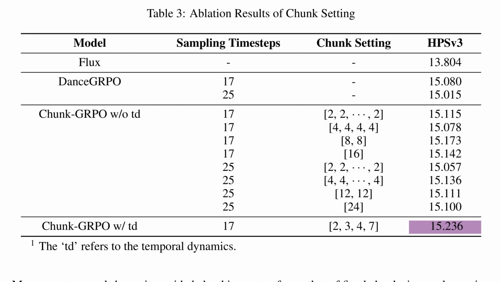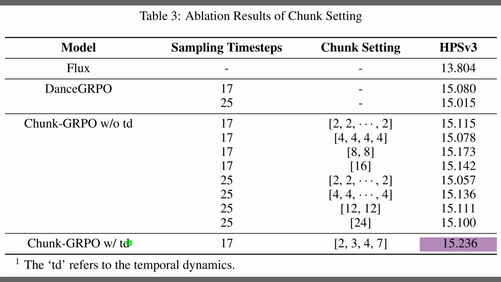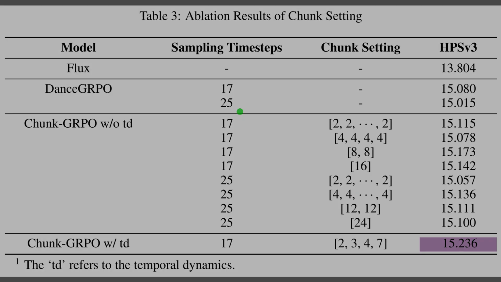Alright. Table 3 summarizes the ablations and shows that temporal dynamics-guided chunking delivers the strongest alignment. Temporal dynamics means using how much intermediate latents change over time to segment steps into coherent chunks. The best score on HPS version 3 is 15.236. That result comes from 17 sampling steps. The chunk sizes are 2, 3, 4, and 7. Without temporal dynamics, the strongest fixed configuration reaches about 15.173.